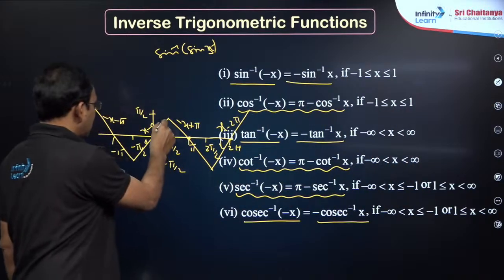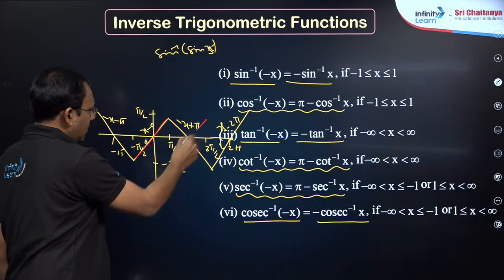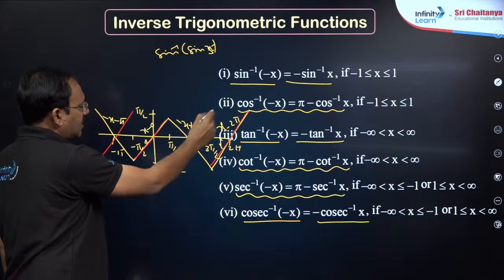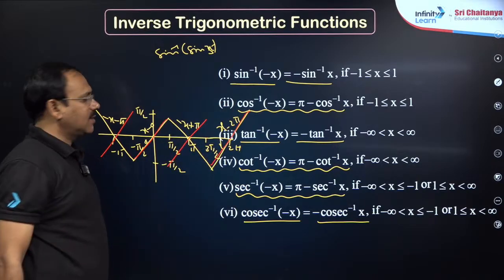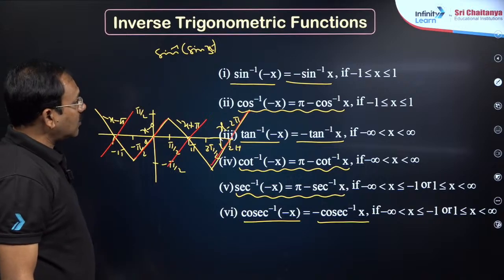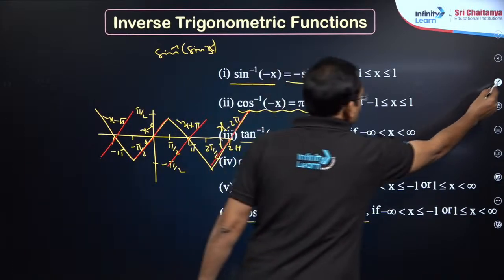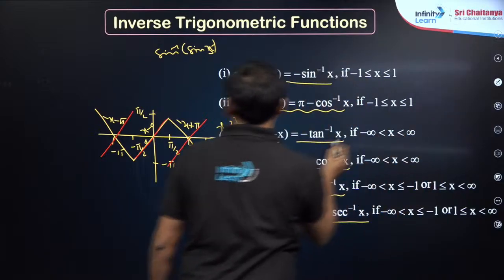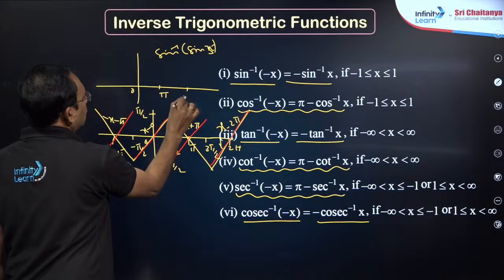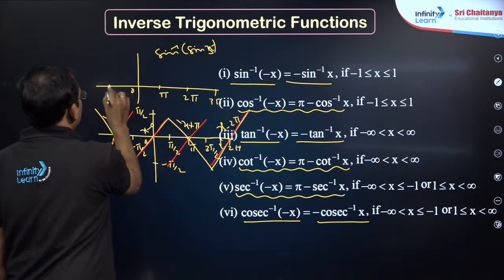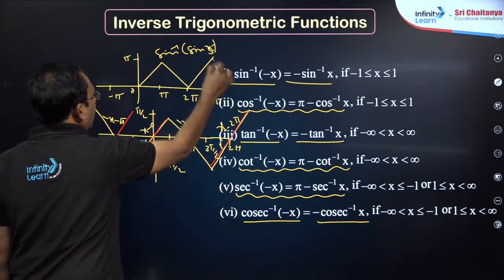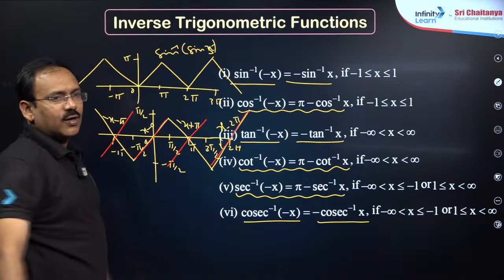But here for tan inverse of tan x, let me draw this one, then this all will be like this only: x minus 0, x minus pi, x minus 2 pi, like this. This is the tan inverse of tan x graph. And if you want the cos inverse of cos x graph, dear students, you can draw it here: just plot 0, pi, 2 pi, 3 pi, like minus pi, here pi, 0 to pi, pi to 2 pi, 2 pi to 3 pi, like this, my dear friends, you are going to get.